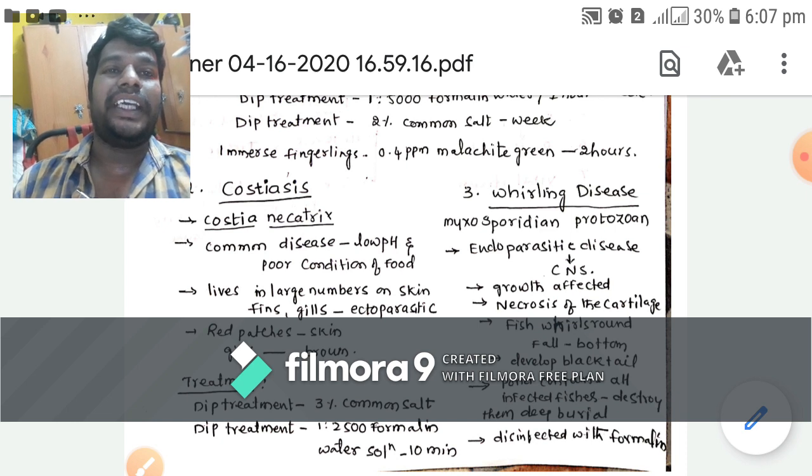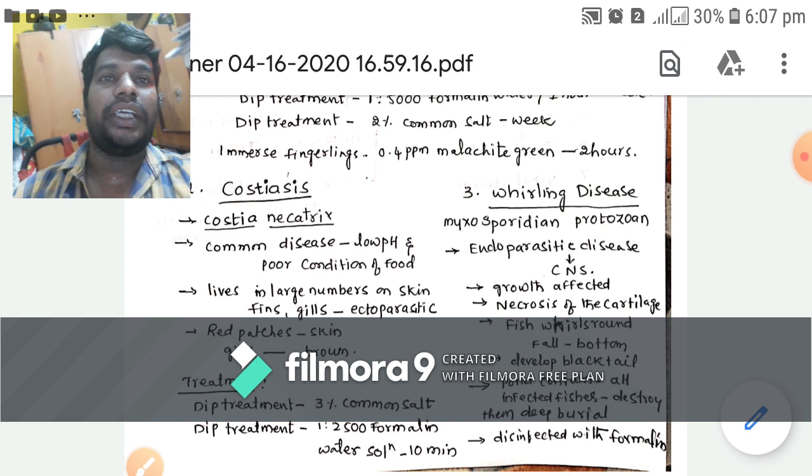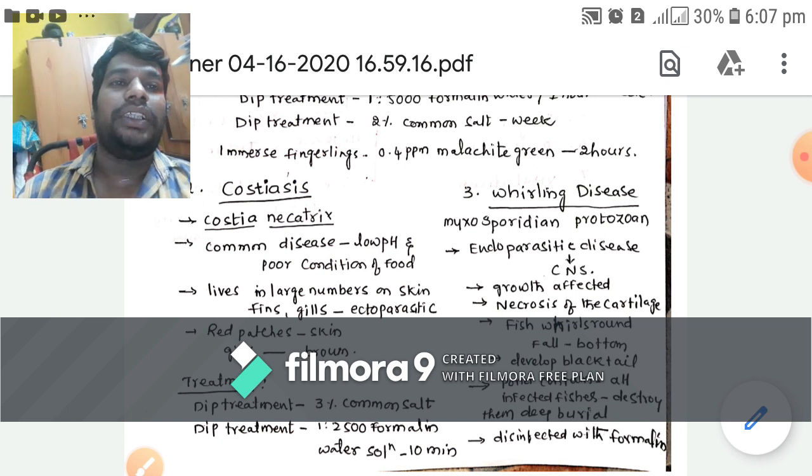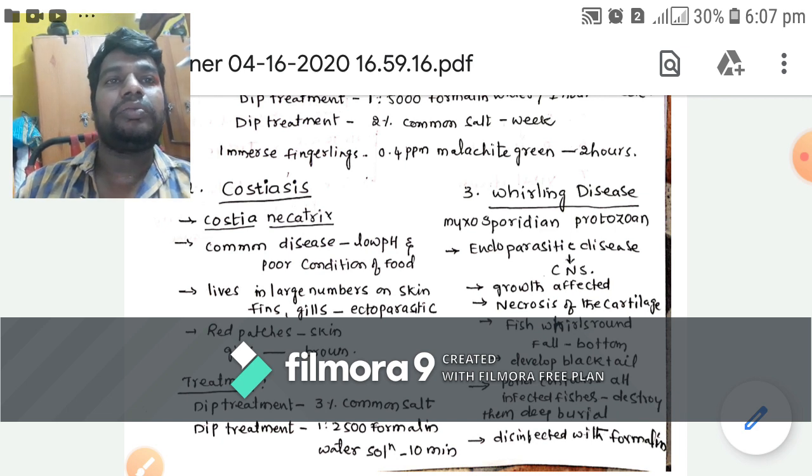So here the treatment, how can we treat the fishes that are affected. For dip treatment, we have to use 3% common salt for a week, and another method is 1:2500 formalin water solution, and we have to dip for up to 10 minutes.